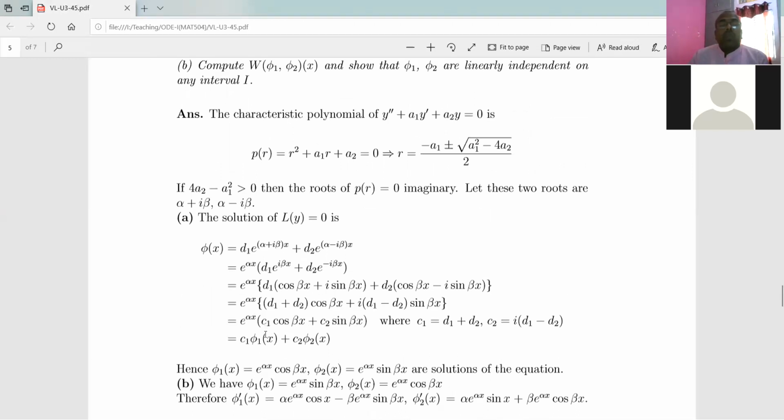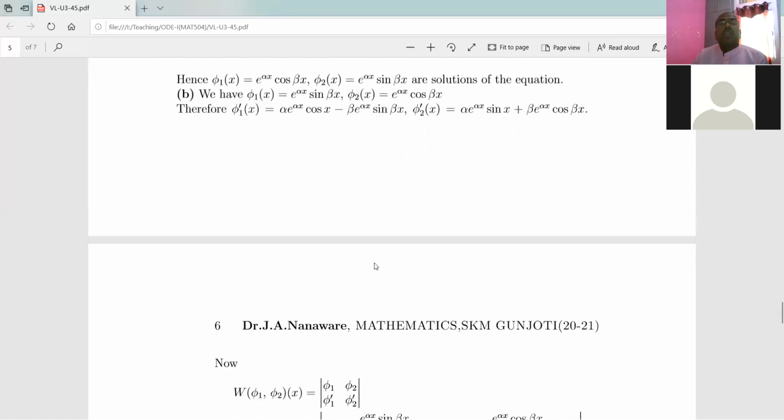But what is e to the power alpha x cos beta x? That is given as phi 1 of x. E to the power alpha x into sin beta x, that is given as phi 2 of x. And therefore, this phi, which is nothing but c1 e to the power alpha x cos beta x plus c2 e to the power alpha x sin beta x, is a solution of this second order differential equation. Okay, so this is the solution of the first question when the case is this, right?